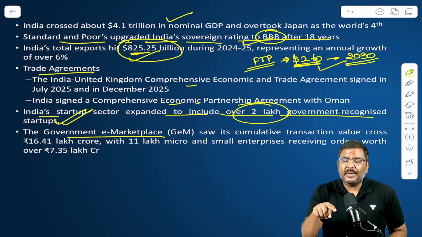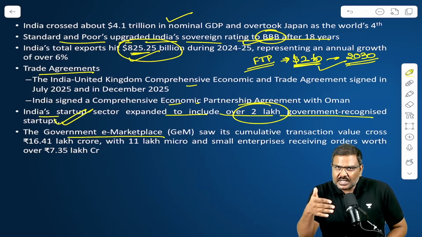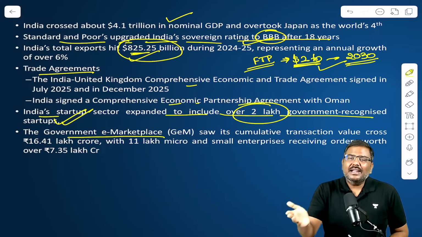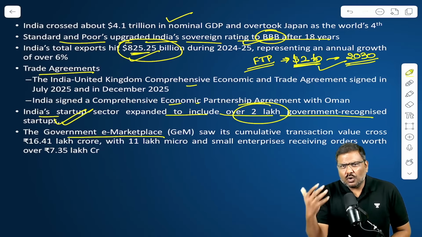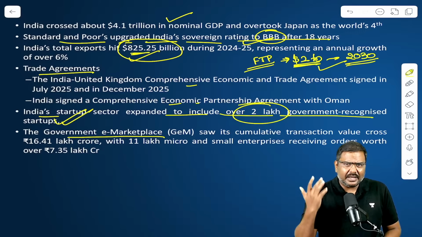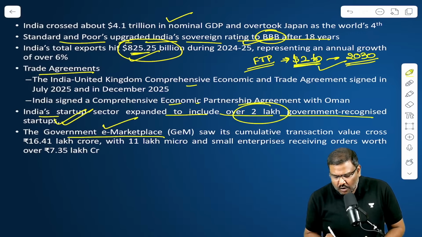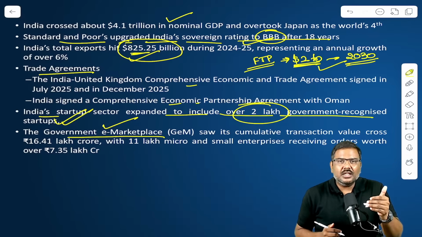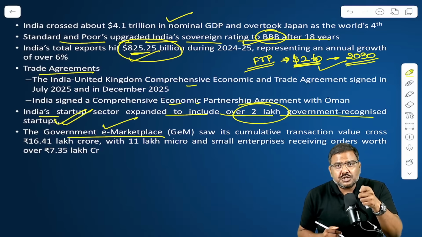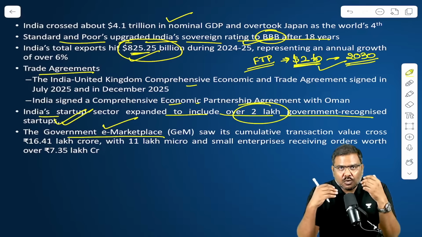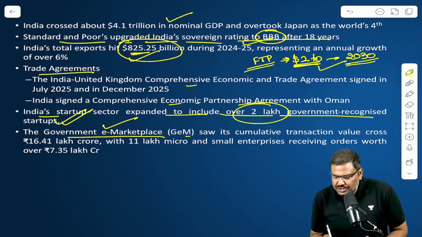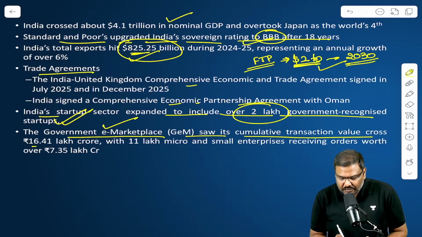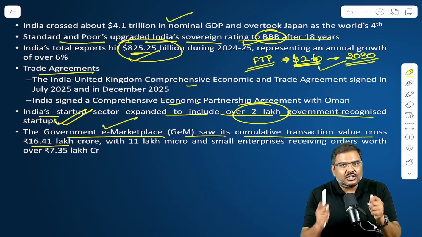A bidding process will be conducted, and the lowest bid will be chosen by the government. That is essentially GeM, to make the whole procurement system much more transparent and efficient. GeM has seen cumulative transactions of over 16 lakh crore rupees.